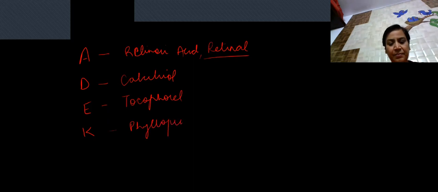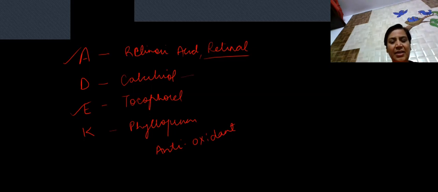Vitamin D is calcitriol, or 1,25-dihydroxycholecalciferol. Vitamin E is tocopherol, an antioxidant, and vitamin K is phylloquinone. Out of these, vitamin A and vitamin E are antioxidants in nature. These are the questions which are actually asked in the exam.